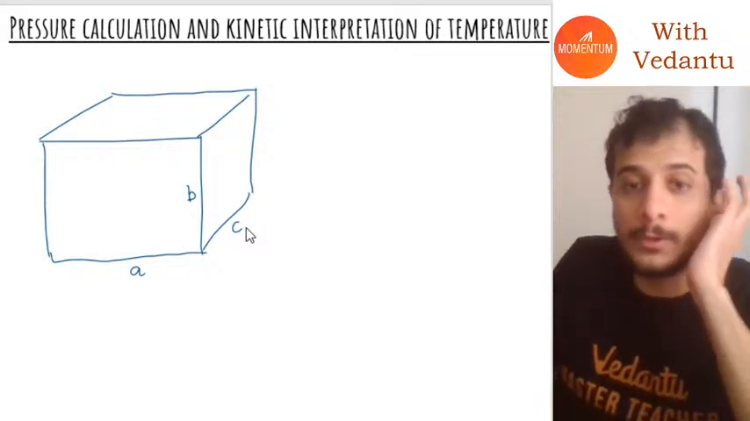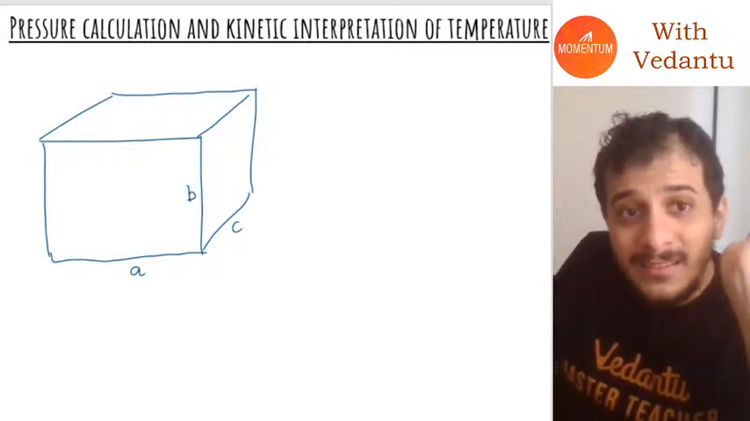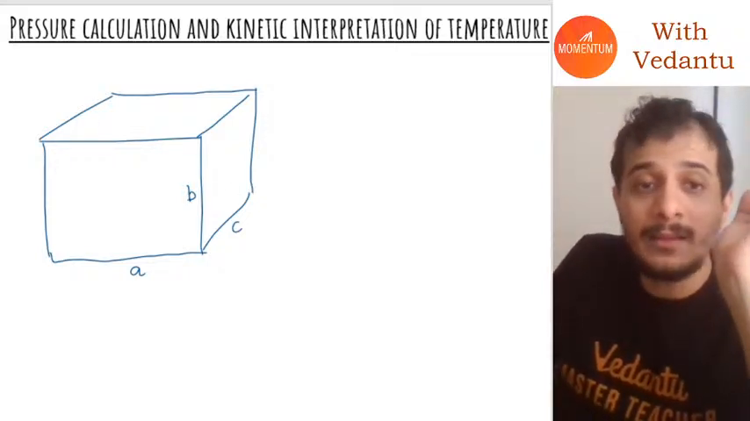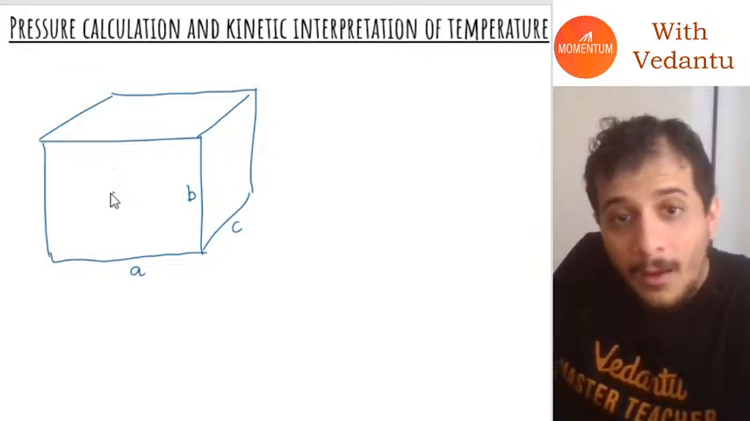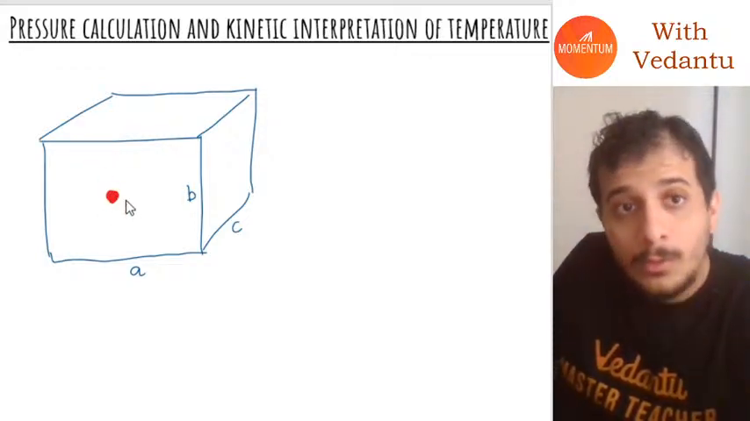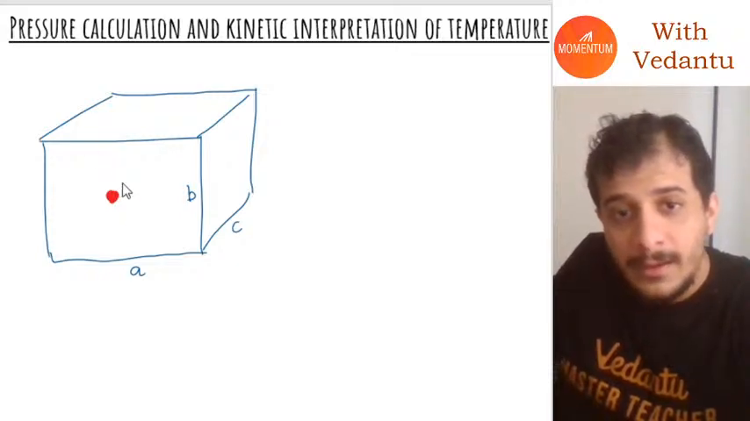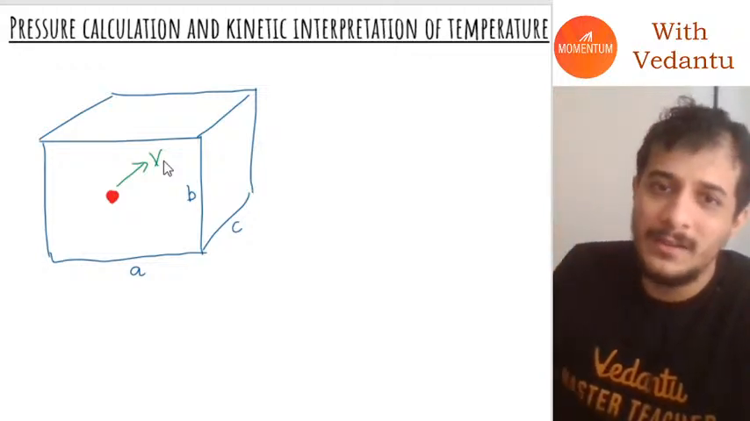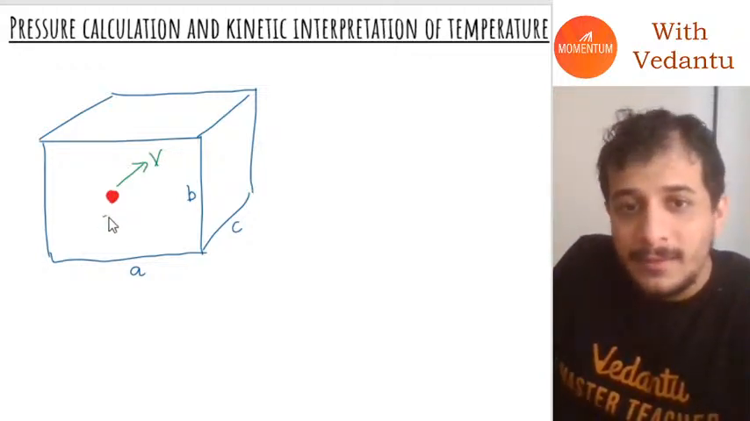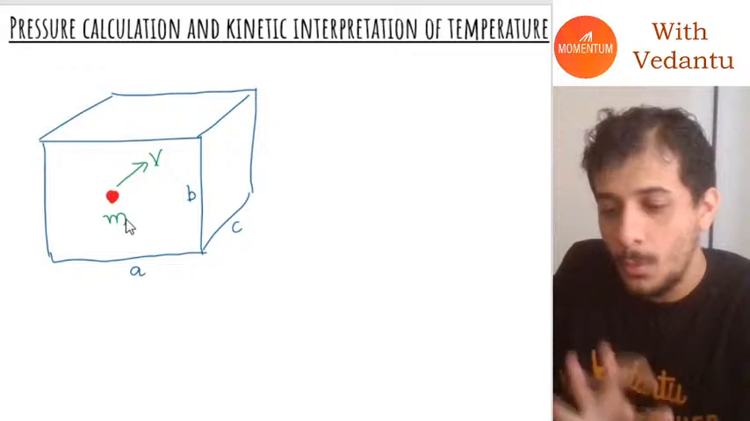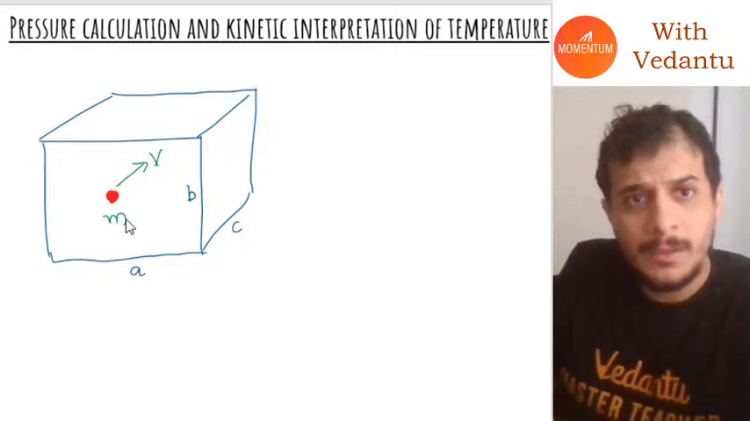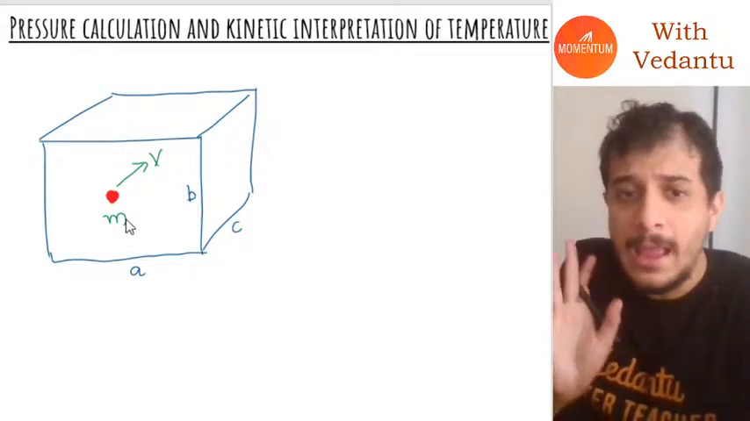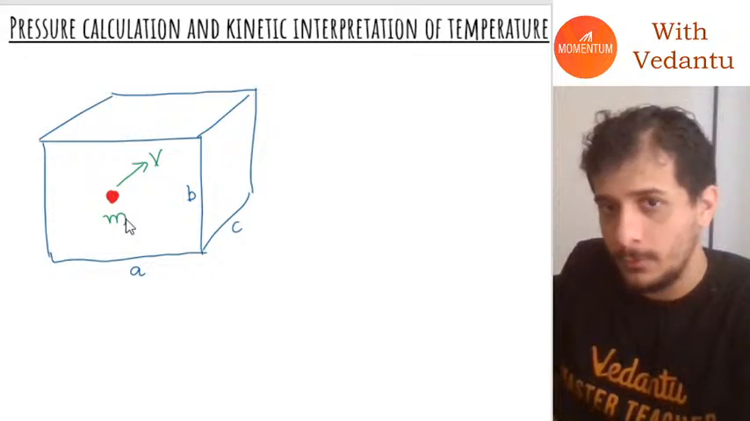This is a cuboidal container, and let's say inside this cuboidal container, I have one molecule which is moving in a certain direction with certain velocity. It's moving in a random direction with some random velocity. Let's say the mass of the molecule is equal to m. I hope everybody is following so far.